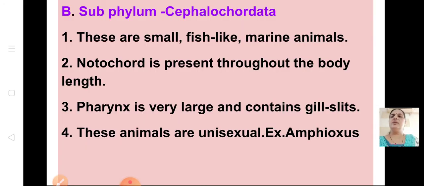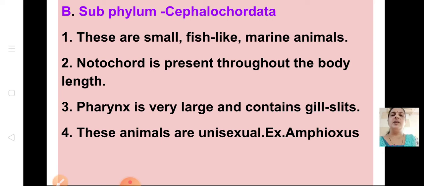Okay, now coming to the next one, Cephalochordata. What is Cephalochordata? They are small fish-like marine animals. Notochord is present throughout the body length. Here the full notochord is present. Even in Urochordata, only in the tail region of the larva this notochord is present. As it is developing, you can see now, notochord is present throughout the body length. Pharynx is very large and contains gill slits. So it has become larger, and it contains gill slits.